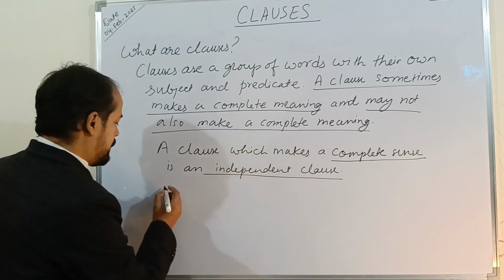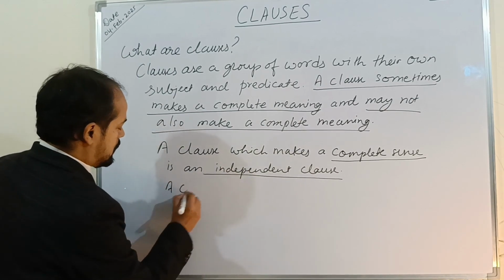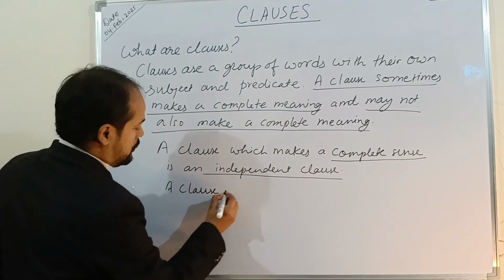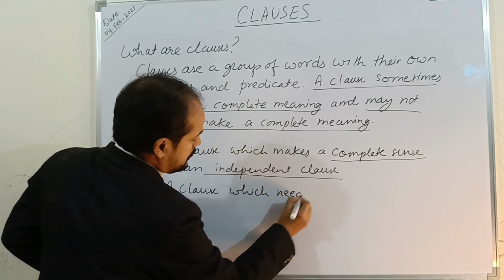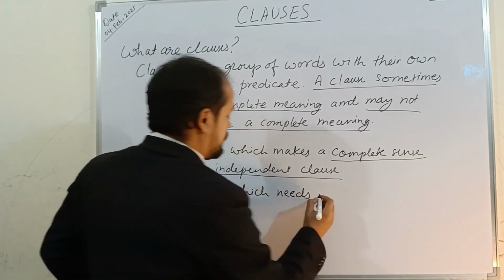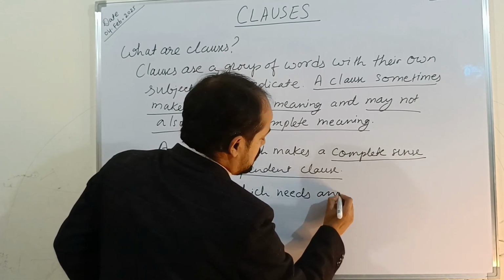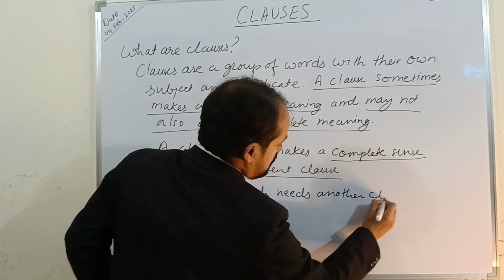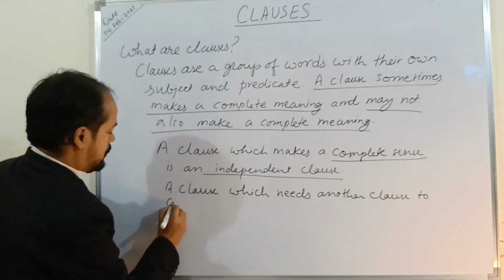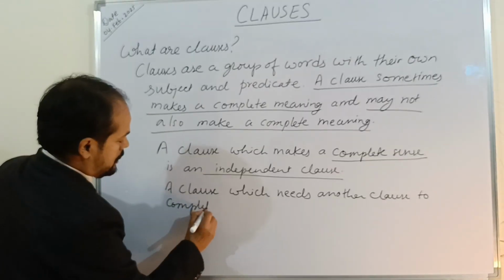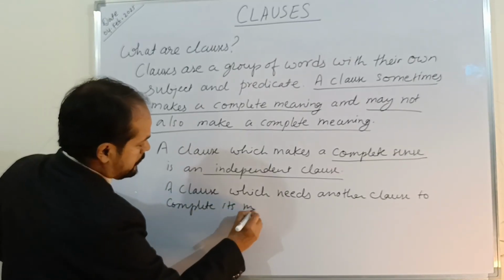So a dependent clause is a clause which needs another clause to complete its meaning.